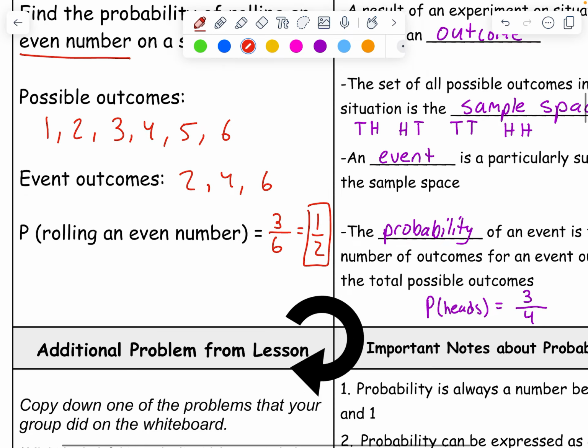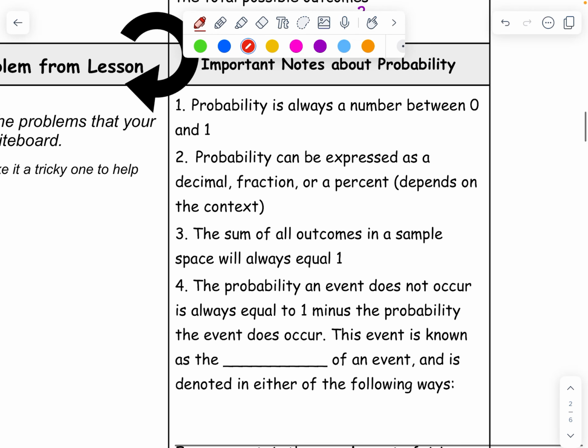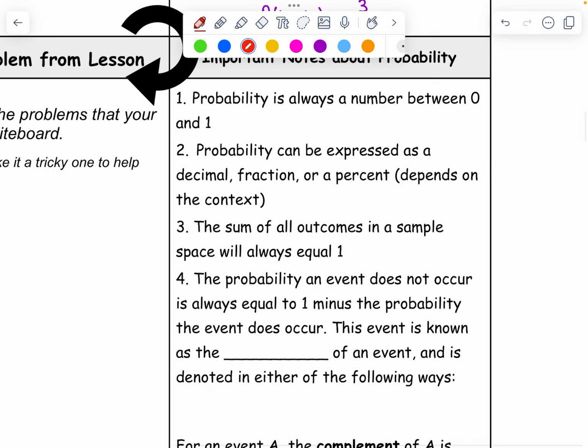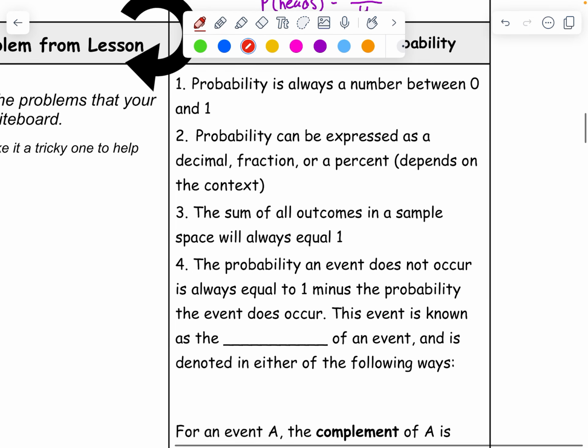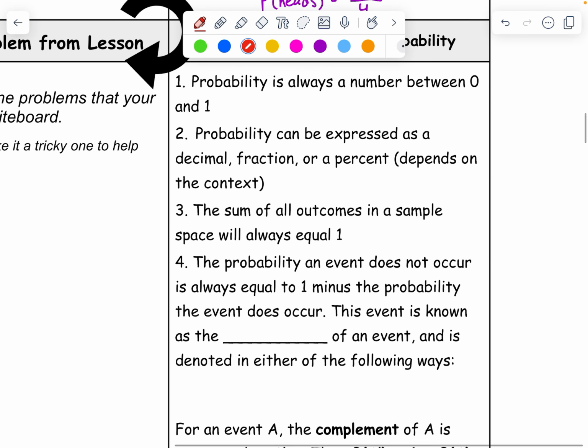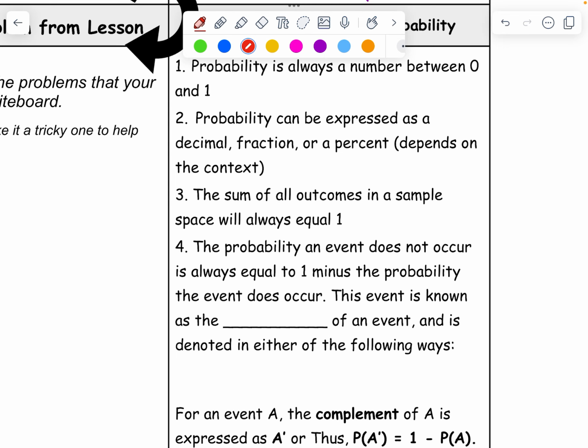Now, there's one more thing I want to touch on before we move on, which is just some notes about probability. Probability is always a number between 0 and 1, whether that's a fraction or a decimal. So you should never have something like 1.1 or 1.2 or 30 over 10, or anything that's greater than 1 or less than 0, okay? Just make sure your answer is always that, because otherwise that could be a sign that your answer is wrong, okay? I mentioned this previously, but probability can be expressed as a decimal, fraction, or percent, depending on the context. Typically, a lot of those options will be accepted regardless of the situation, but we'll talk about some situations where it matters one way or the other.